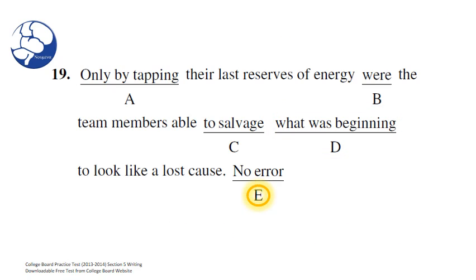So then that leaves us with no error. And I think we can confidently circle this answer choice because we went through all the choices and we were able to exhaust all the potential errors, and now we can confidently circle E.